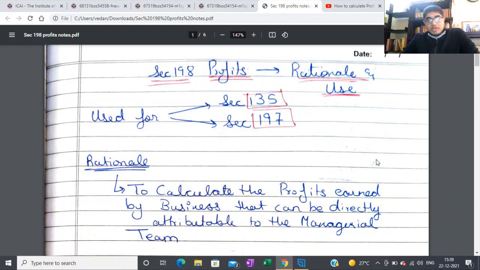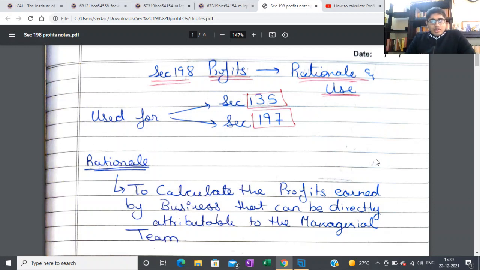So I feel that it's a pretty important section and it's a good section to know. It's a very technical section, but with these notes, it will get broadened out. And as we know the rationale and the use behind these sections and what is the essence of the law pertaining to section 198, I think it will be very good to have this knowledge, and also for practical life as well.